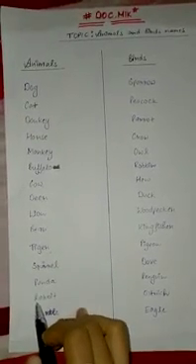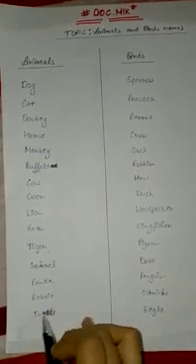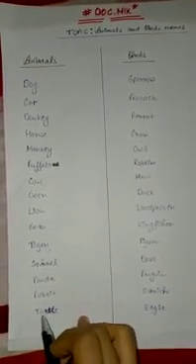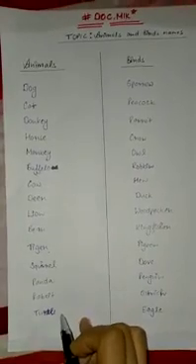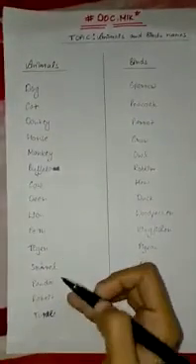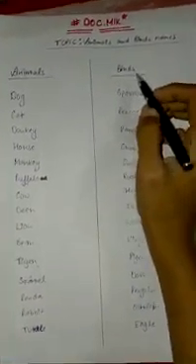Next is rabbit, R-A-B-B-I-T, rabbit. Next is turtle, T-U-R-T-L-E. Students, these are animals names. Now we will start birds names.